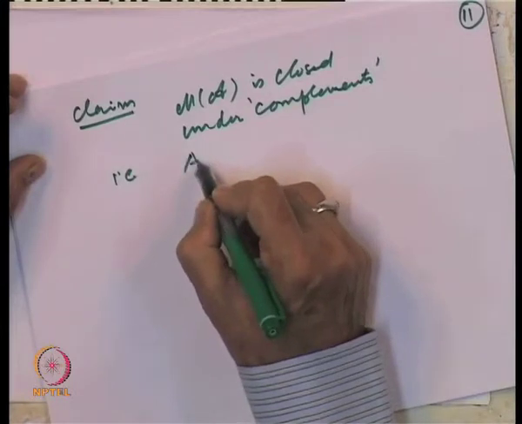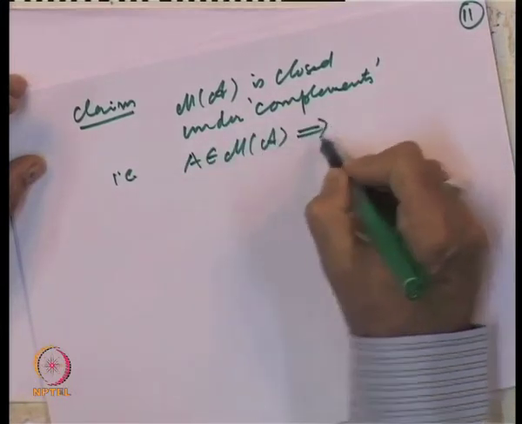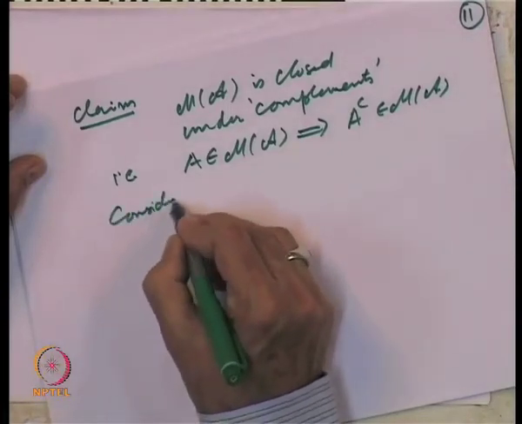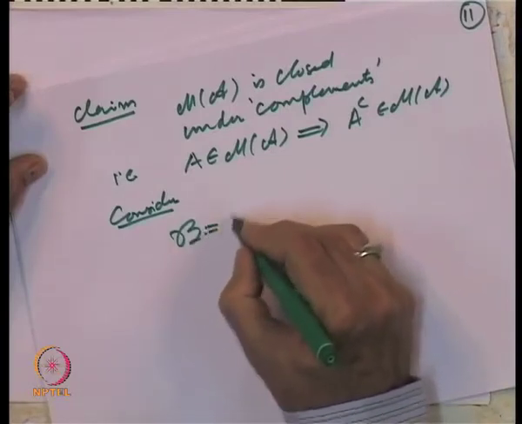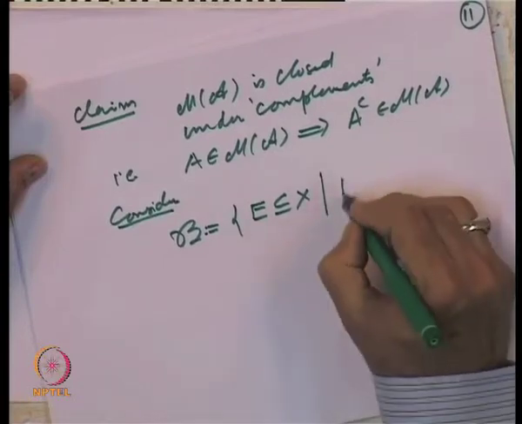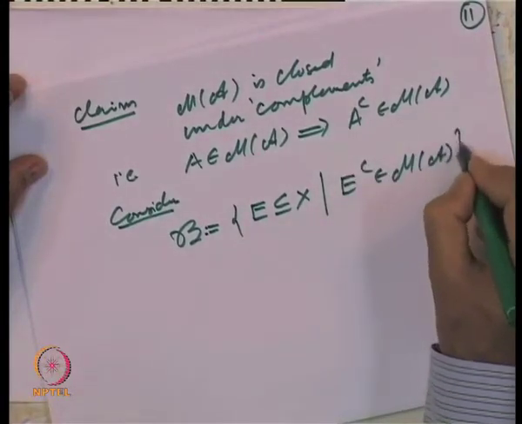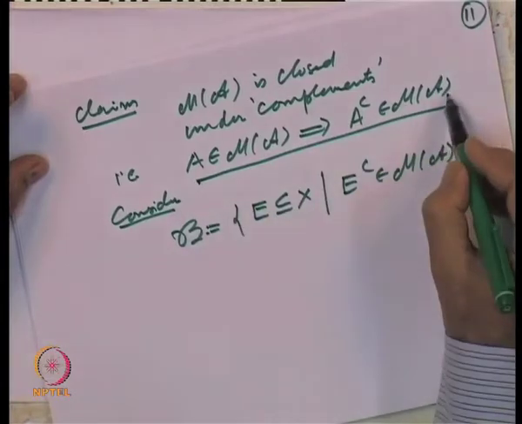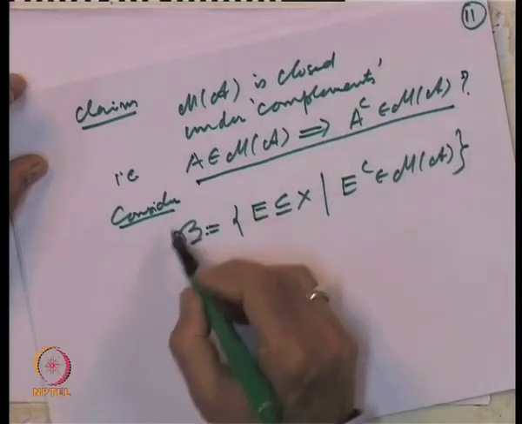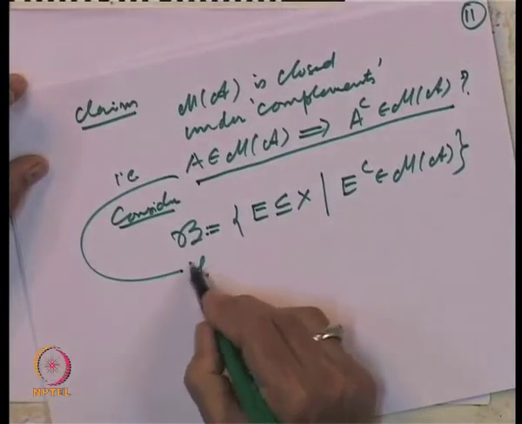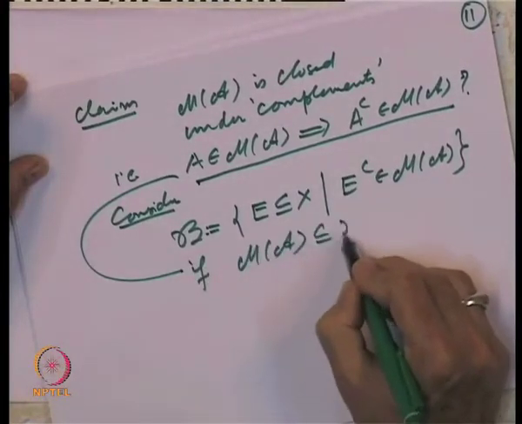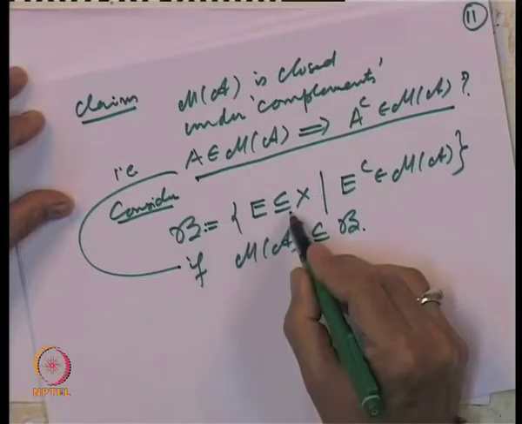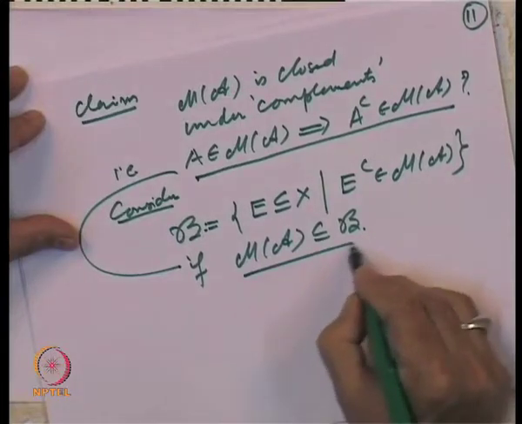That is, A belonging to M of A should imply A complement belongs to M of A. To show that, consider the collection B of all those subsets E contained in X such that E complement belongs to M of A. The required claim will be true if we can show M of A is contained in B, because then for every set A belonging to M of A, it will belong to B, that means its complement will belong to M of A.